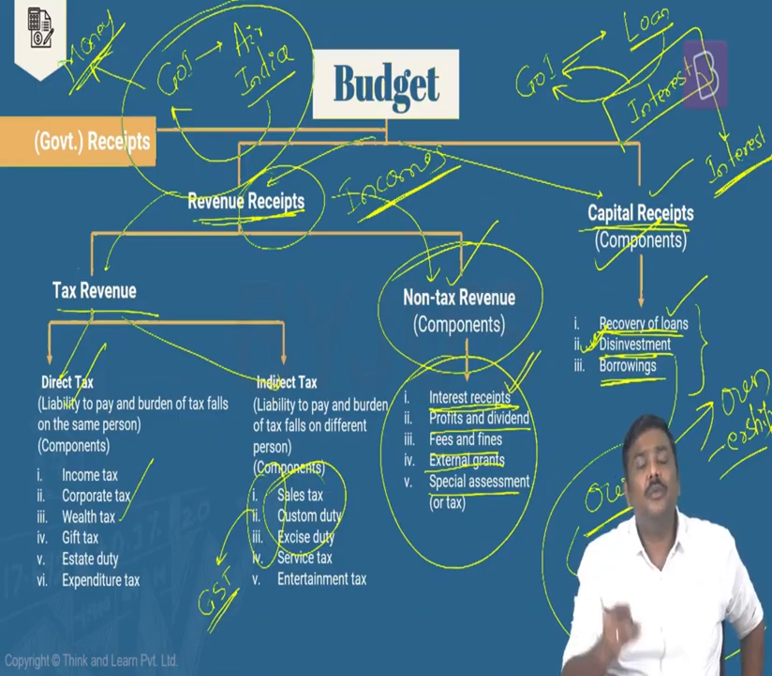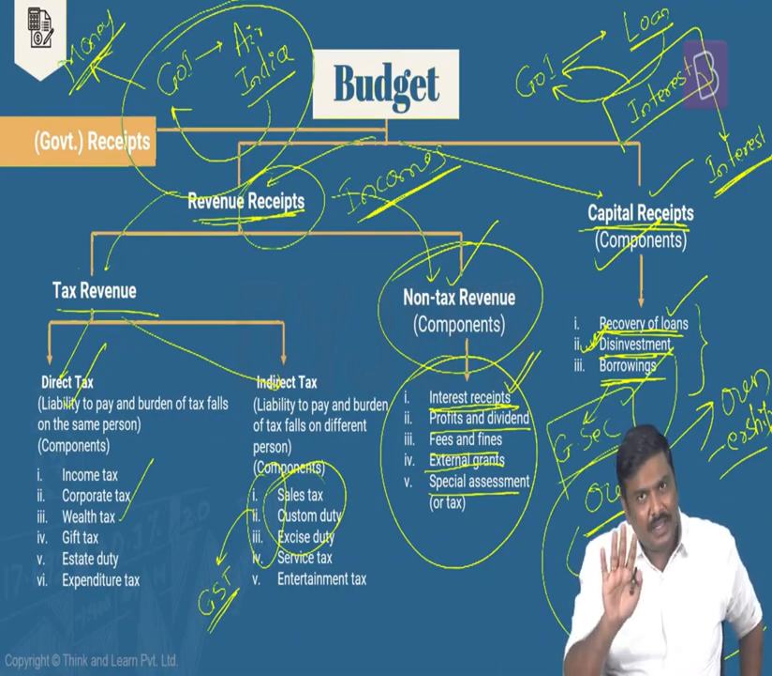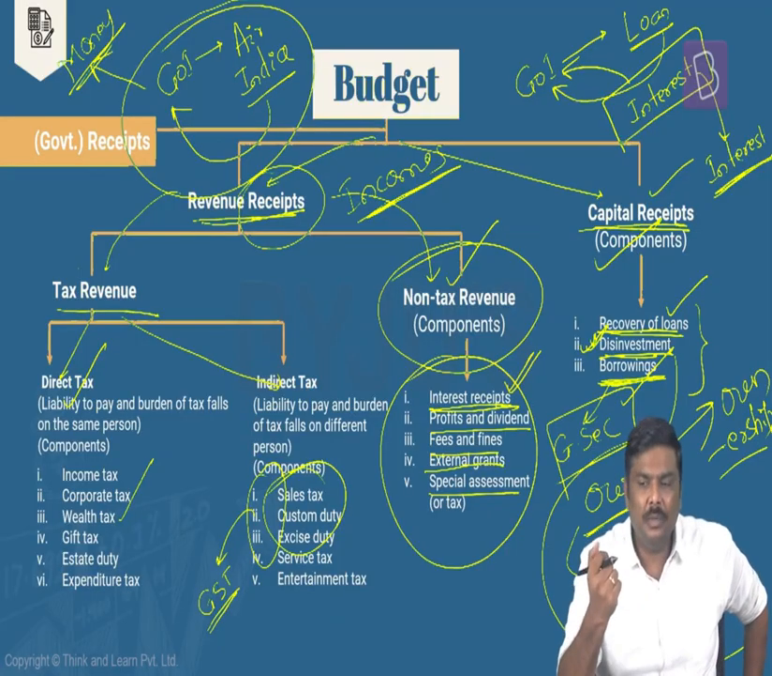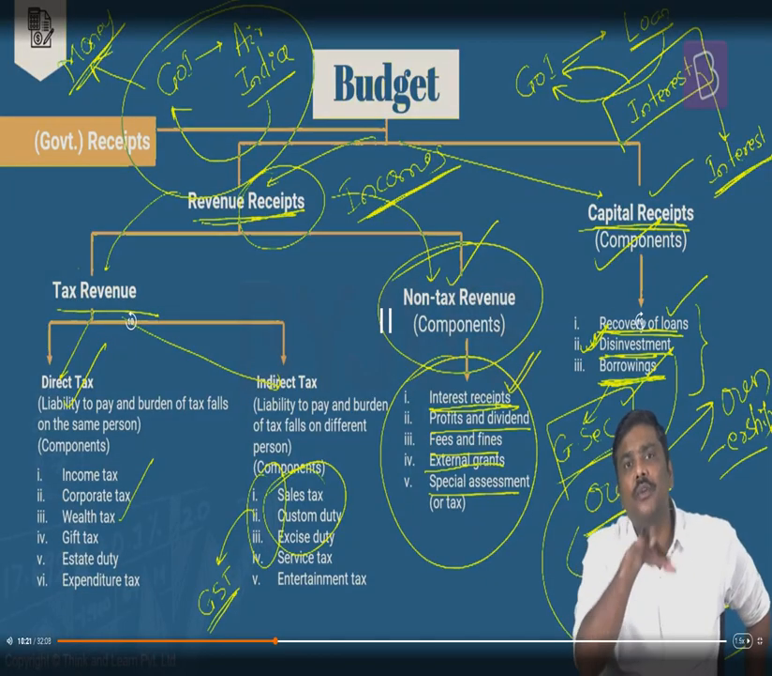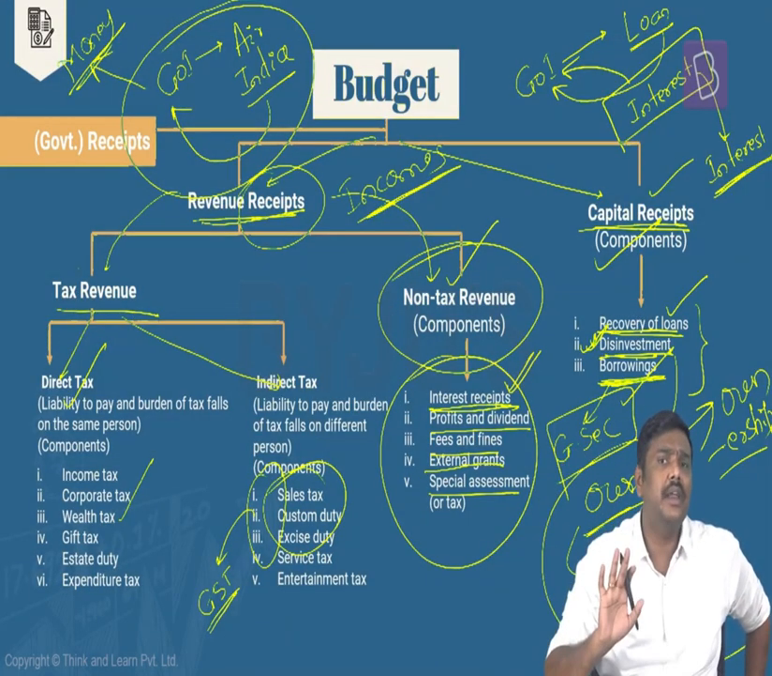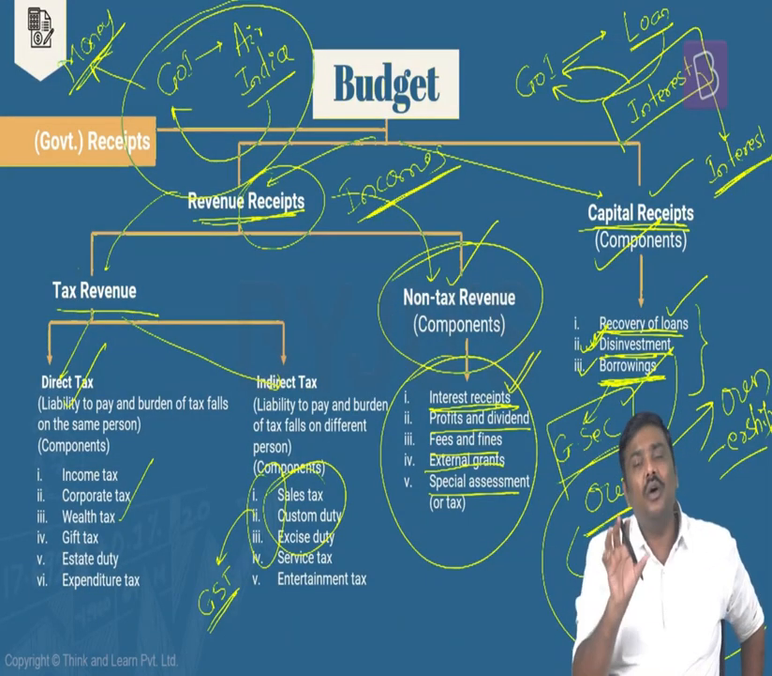Third one is borrowings. Government, for example, can issue G securities and borrow from the market. Yes. But having said so, please understand this also. The borrowings that are done by the government can be domestic in nature, can be external in nature. That is, the government of India can borrow from the domestic market, can also borrow from external market. But essentially, all of these three put together, I'll call this as borrowings.